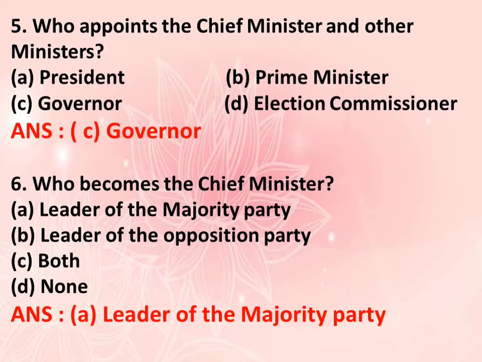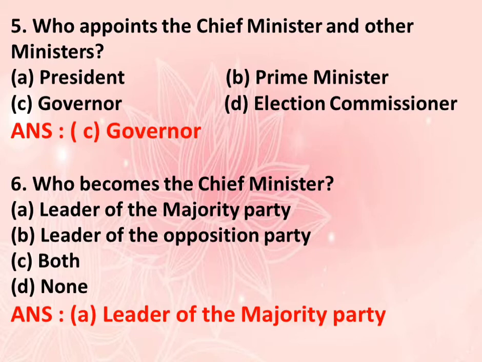Question number 5. Who appoints the Chief Minister and other ministers? The options are A. President, B. Prime Minister, C. Governor, D. Election Commissioner. The answer is option C. Governor.